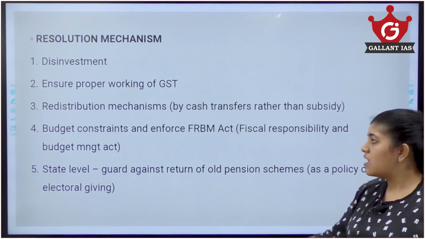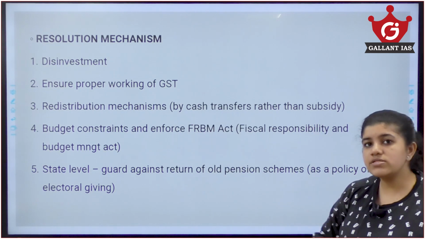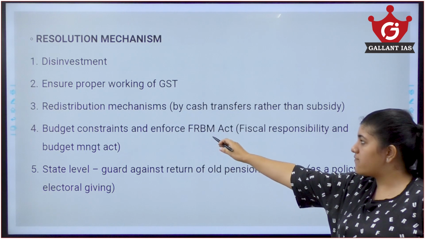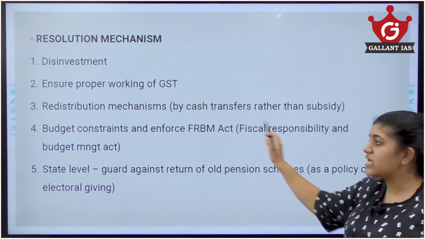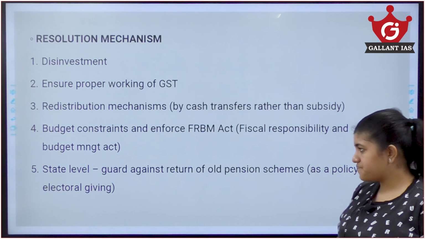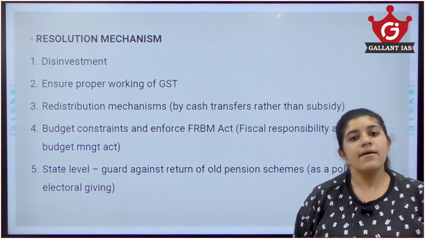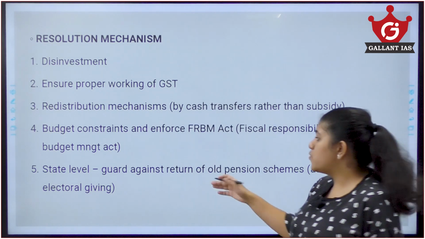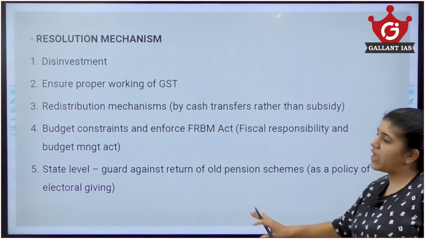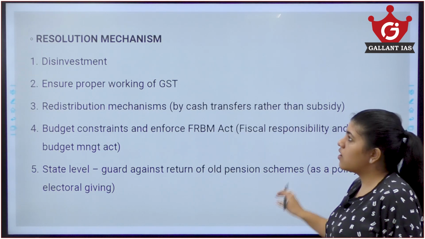Budget constraints on fixed budgets on some things, reducing the borrowings of the government, and also the FRBM, that is the Fiscal Responsibility and Budget Management Act, should be correctly enforced. At the state level, they should be prevented from bringing back any old pension policies, which require a lot of budget and a lot of expenditure. So, such management should be considered by the state governments and the central government.